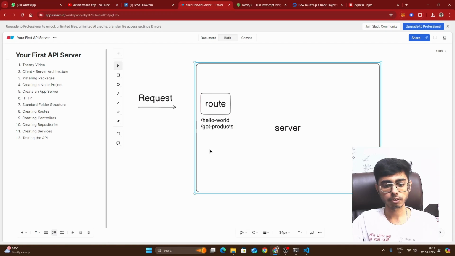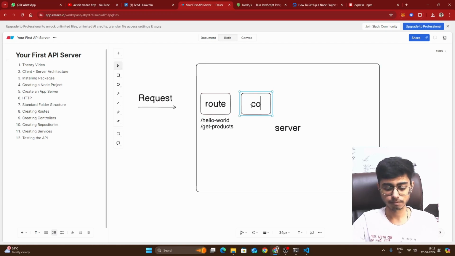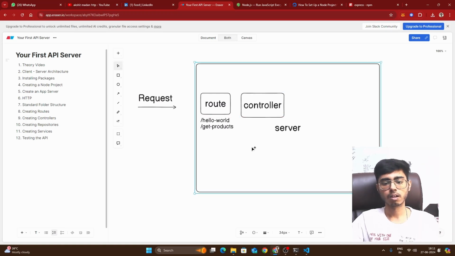As soon as the request goes inside the route, the route finds the correct controller function, right? It finds the correct controller function.